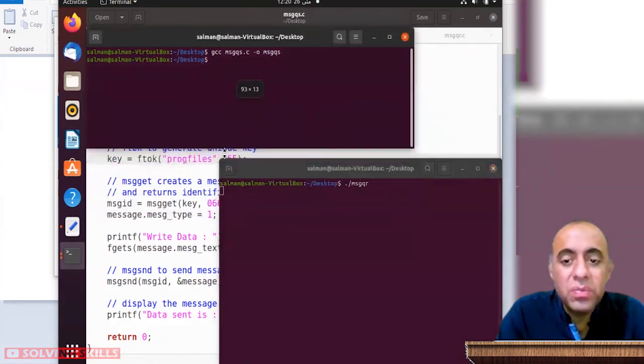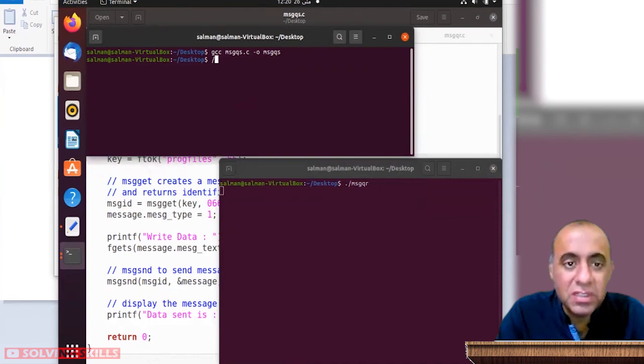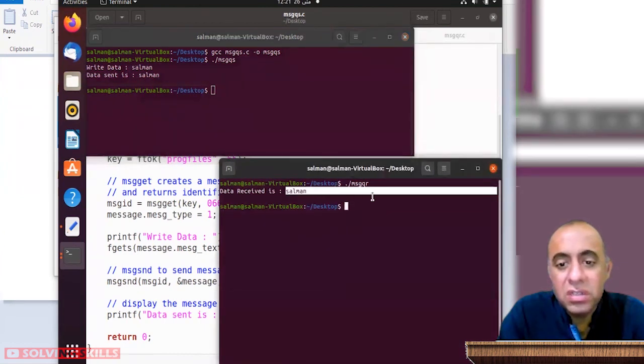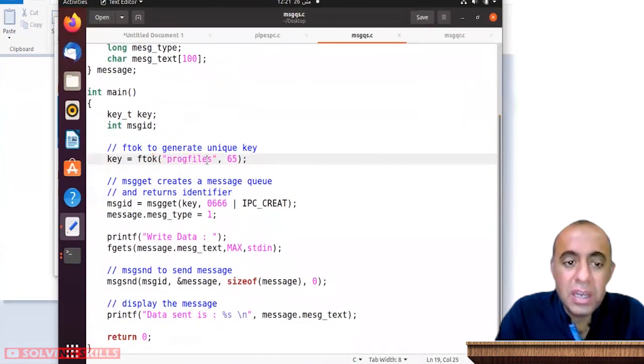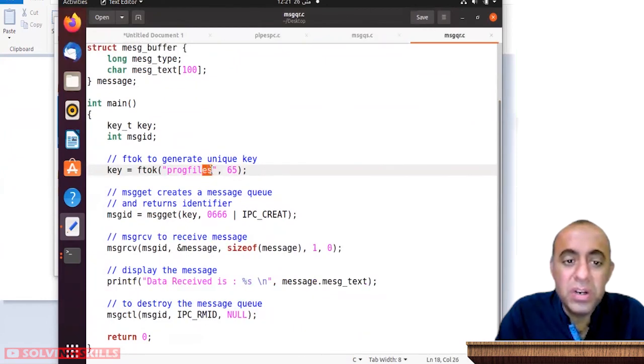So I'm going to this part, and I'm going to run this program, which is the sender or the writer program. It asks for data. So for example, if I write my name over here and press enter, my name is received on the receiver side. You can see that I have used a different name for the program files, but I have used the same across the two cooperating processes.